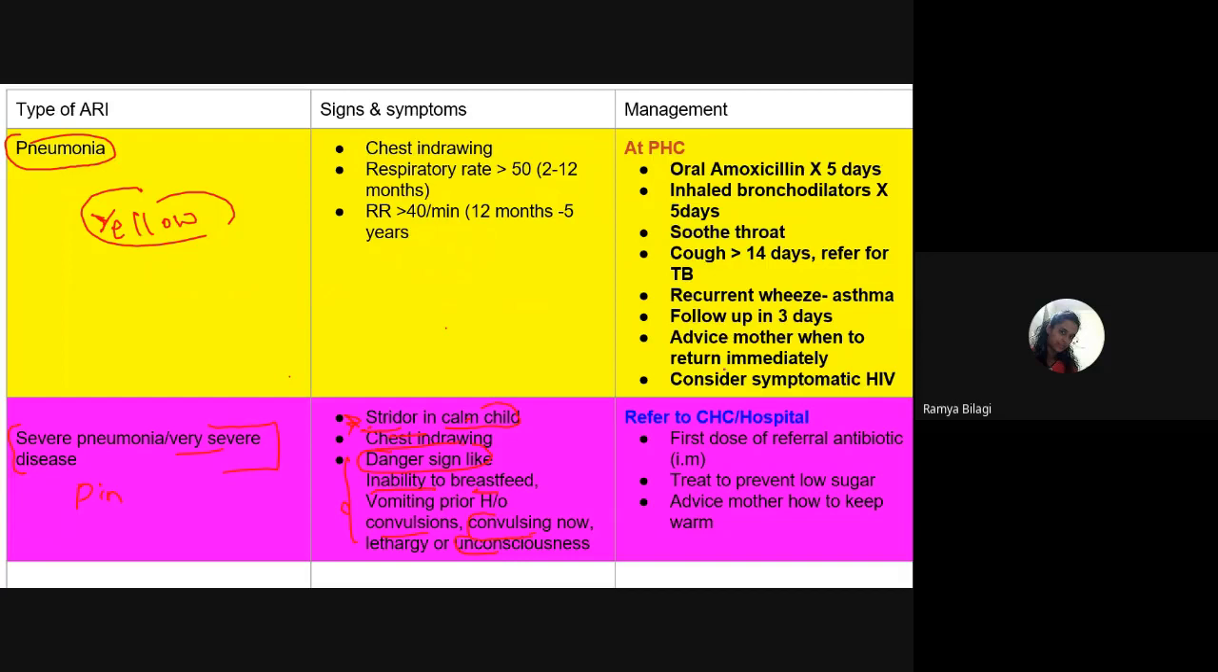Then what is the line of treatment? Here we can't do anything in our PHC, so we need to refer the child to a higher health center, that is a community health center or any higher or bigger hospital. And what we have to do is give a first dose of referral antibiotic intramuscularly, treat the child to prevent low sugar, and advise the mother how to keep the child warm. So these are the things we do for a case of severe pneumonia.